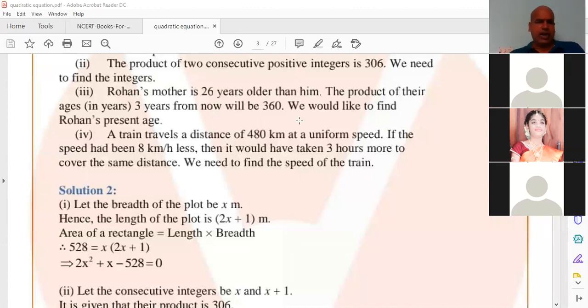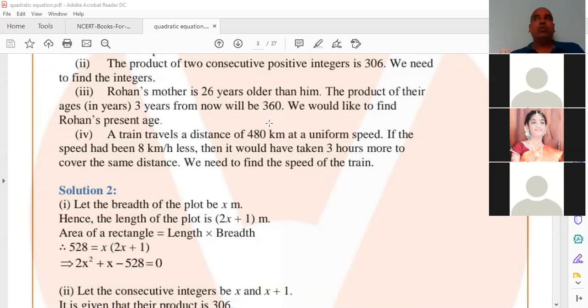Now, who would like to find Rohan's present age? Let Rohan's present age be X years, then his mother's present age is 26 plus X or X plus 26. No problem, anything you can write.